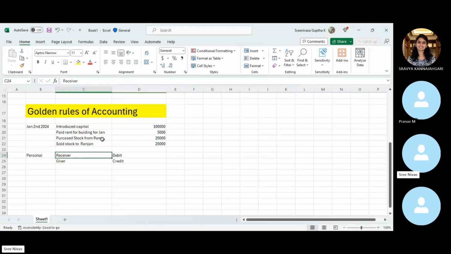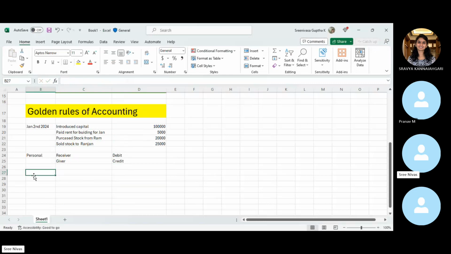So here in our example, who is receiving? We are receiving, and who is giving? Ram is giving. In the next example, sold stock to Ranjan, who is giving? Here Ranjan is receiving goods and the giver is from our end.